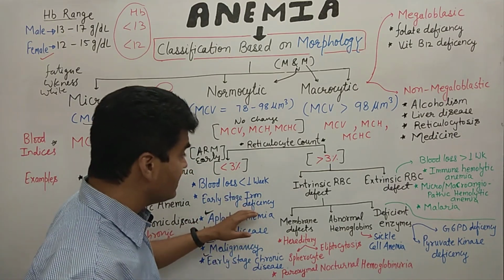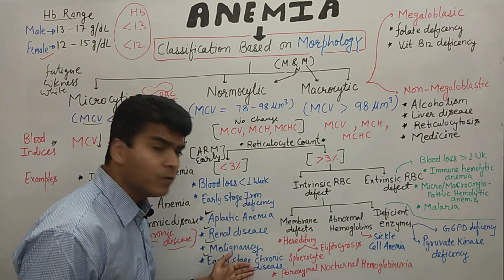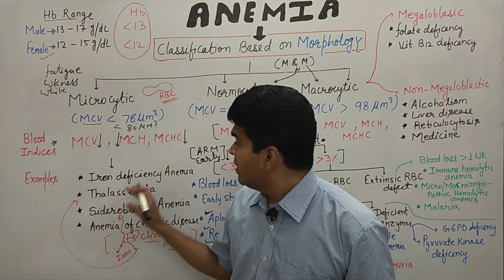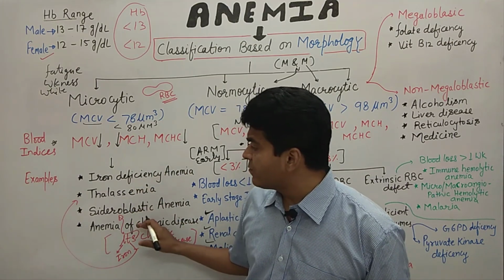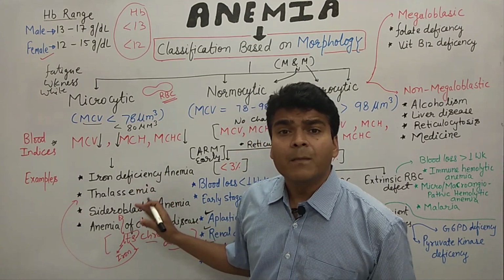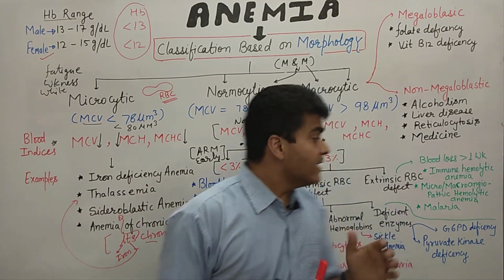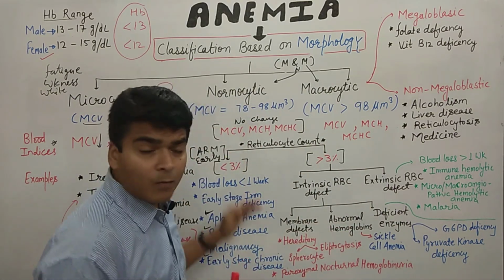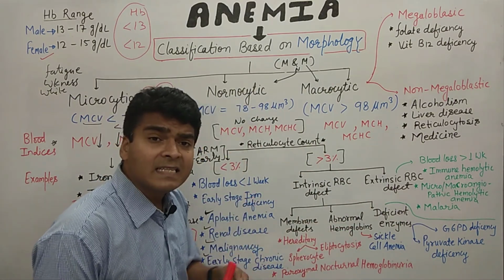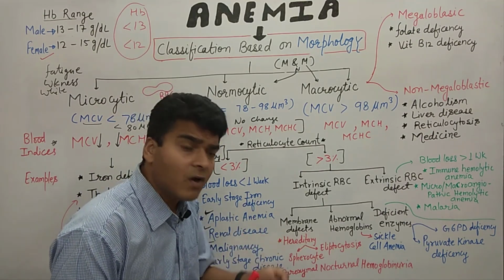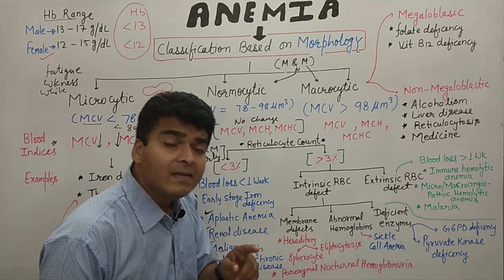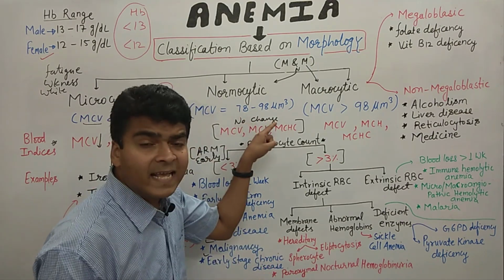Both of these, iron deficiency and chronic disease, we also find in microcytic anemia, but in the early stage there is a normocytic condition. If a person is in the early stage of iron deficiency or of a chronic disorder, then there is a possibility of normocytic anemia.